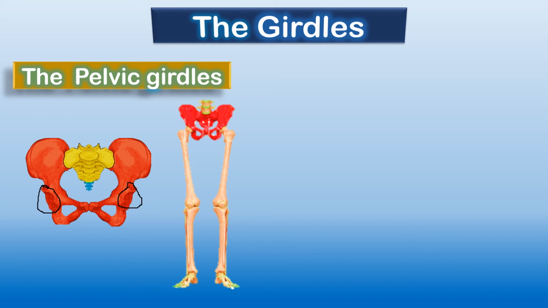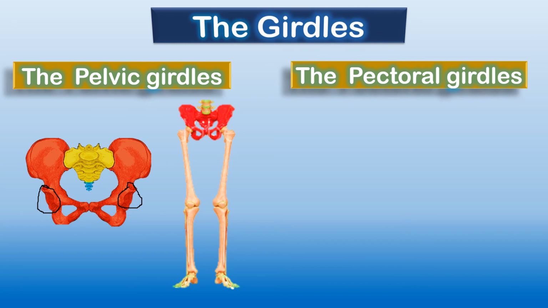This is clear. And the other important girdle is the pectoral girdle. What is this? This is the combination of the shoulder blade and collarbone. Now you can see here, children, this is the humerus. What is the humerus? The upper bone in our arm.